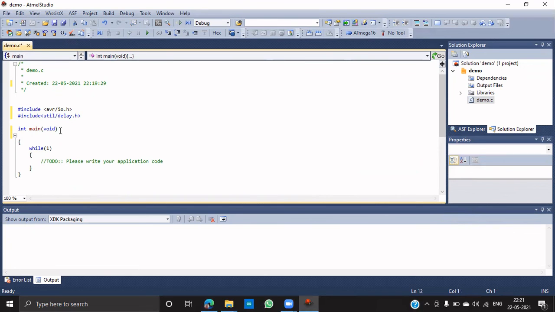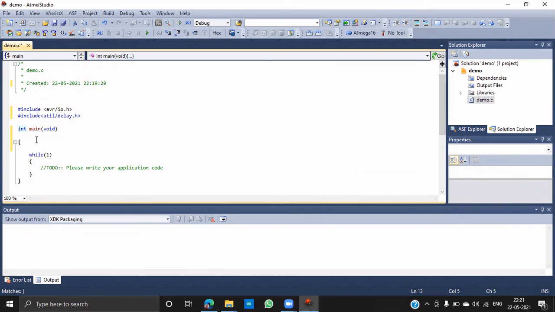Coming to the int main, this is the main function, and you can also create many more functions. And while means continuous running of the code. I want to connect the LED to port A, 0th pin.